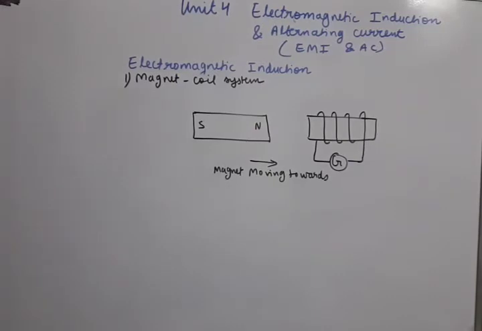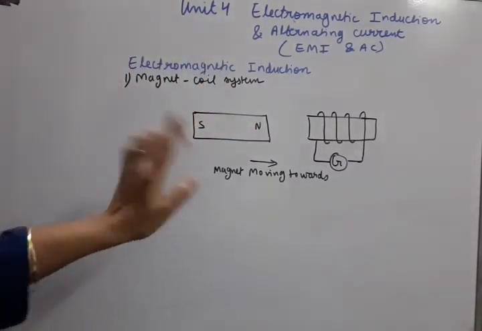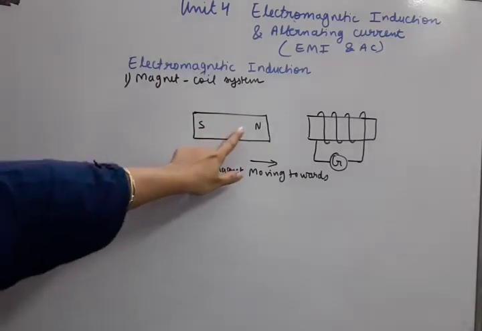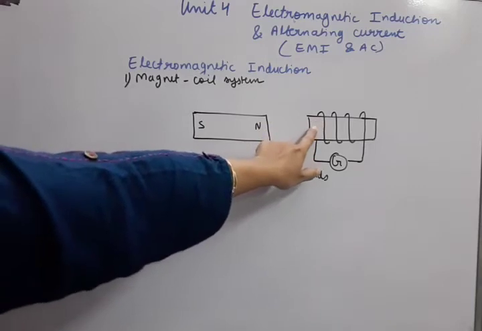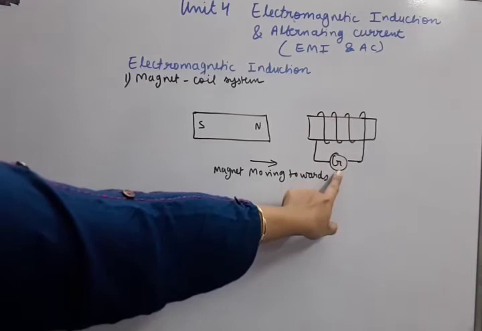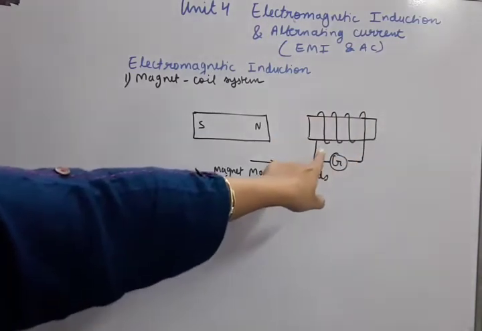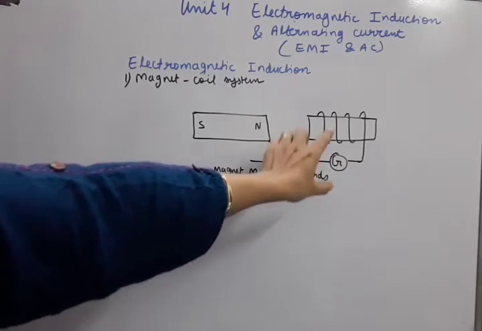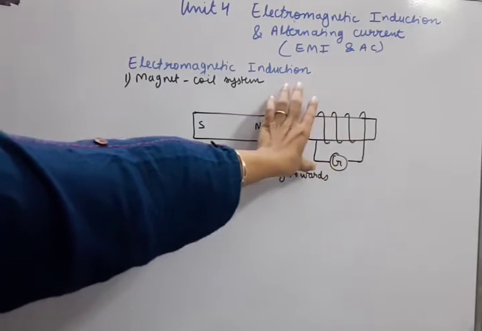See students, our first example, magnet and coil system. Suppose we have taken a magnet, and here we have taken a coil. You can see this coil only has a galvanometer. There is no battery which can produce current, so the current due to battery is not present here.